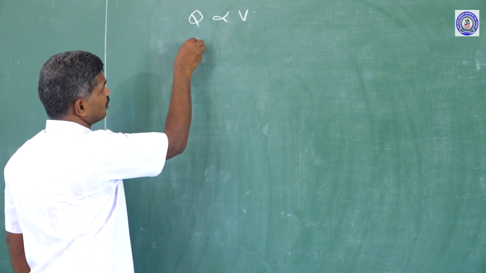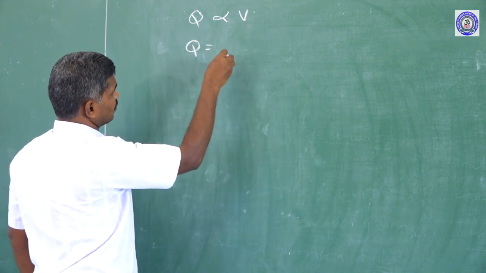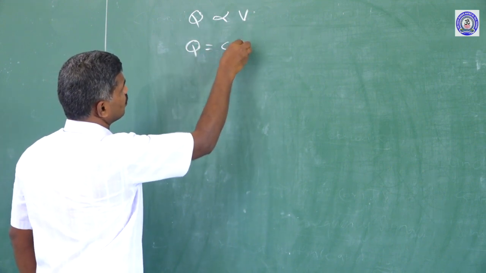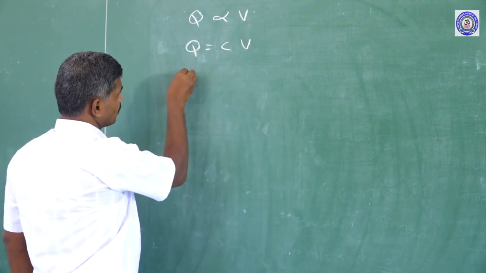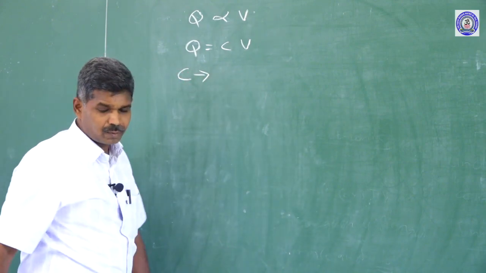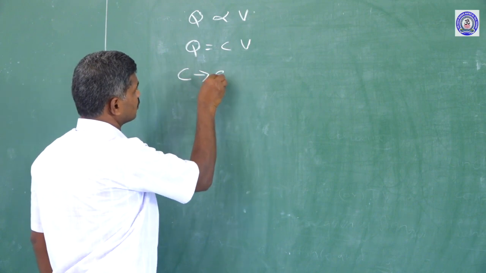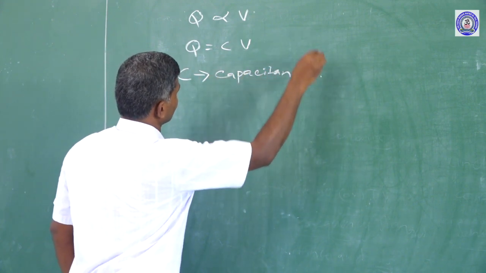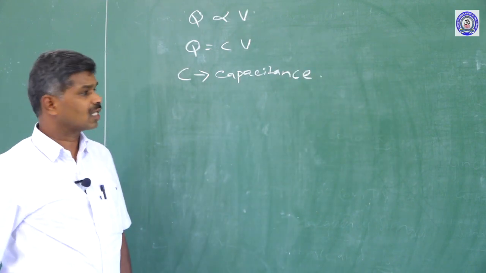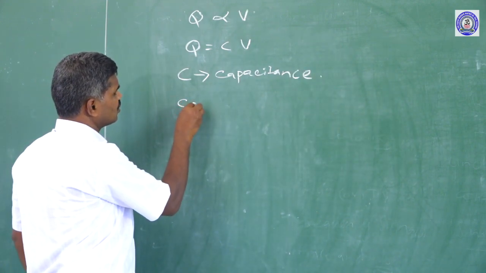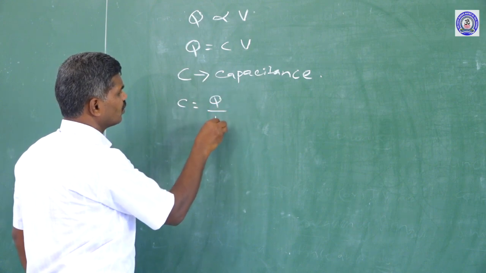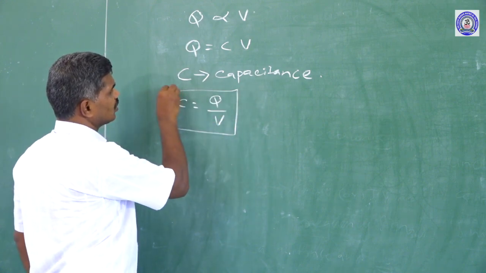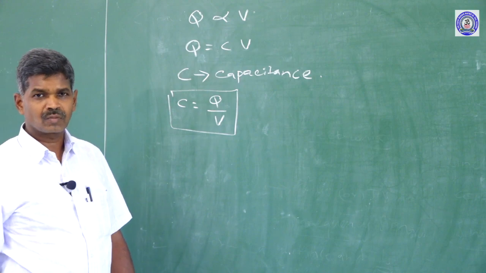Removing the proportionality, we can take Q is equal to C into V. C is the proportionality constant named capacitance. We can express capacitance C is equal to Q by V.